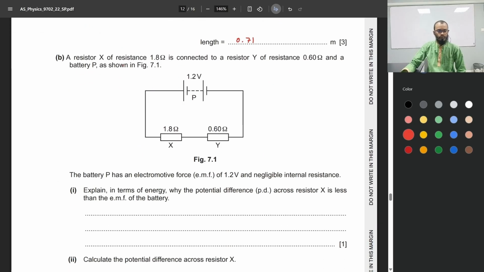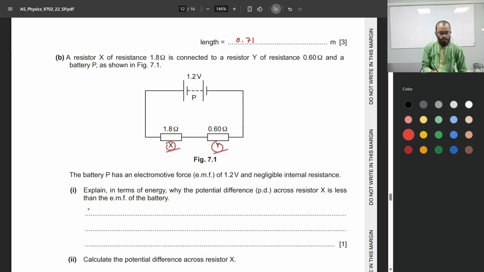A resistor X of resistance 1.8 ohm is connected to a resistor Y of resistance 0.6 ohm and a battery P, as shown here in this figure. The battery P has an EMF of 1.2 volts and negligible internal resistance. Explain in terms of energy why the PD across resistor X is less than the EMF of the battery. Okay, so we have two resistors X and Y, which means some of the energy provided by the supply is dissipated across X, and the other portion is dissipated across Y.